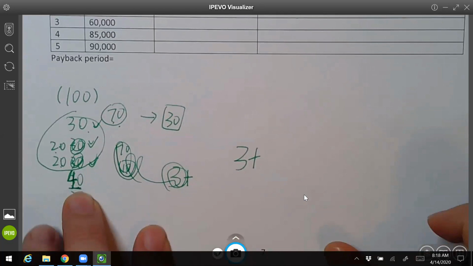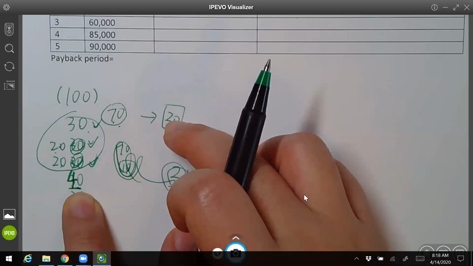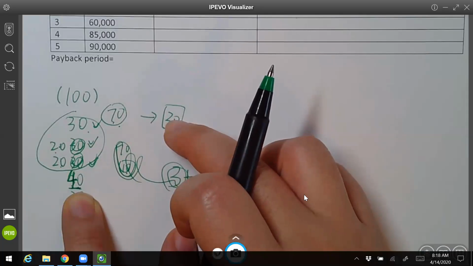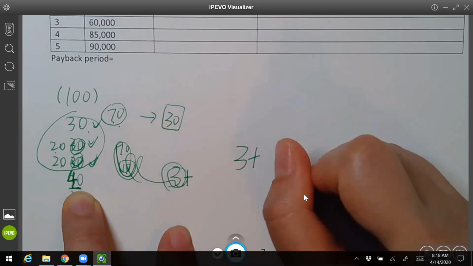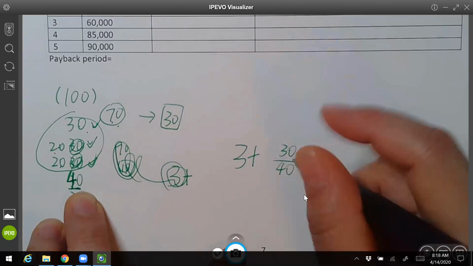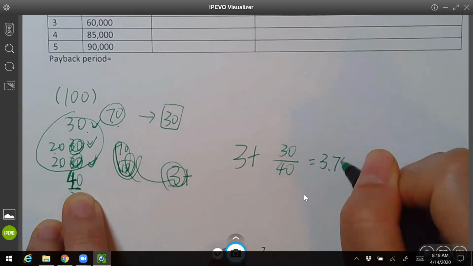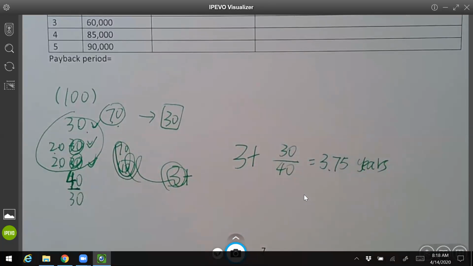But I don't need $40. I just need $30. So I don't need the full fourth year. I just need 3/4 of the fourth year. So it takes 3.75 years to get my $100 back when it's a non-uniform cash flow.